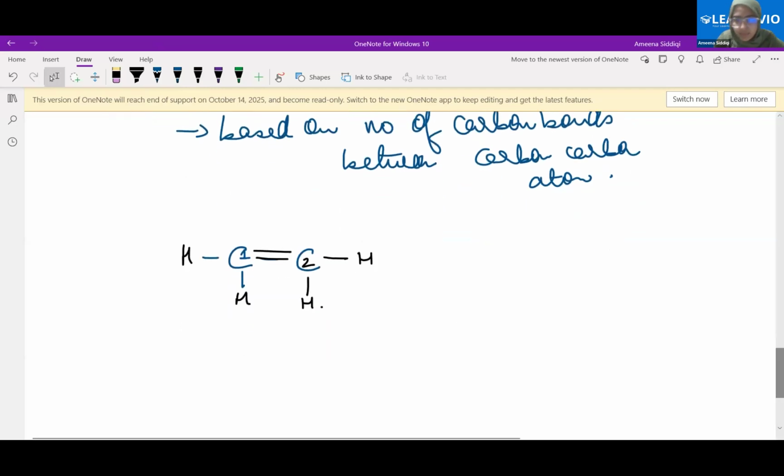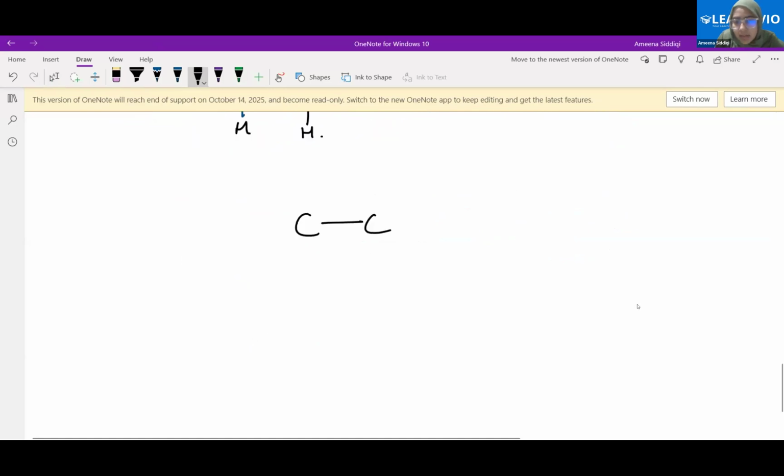See, let's take one more example. How many carbon atoms are here? 3. Now you told me the first carbon atom, the second carbon atom, the third carbon atom. The first carbon atom and the third carbon atom need 3 hydrogen atoms each because one of their bonds is bonded to the second carbon atom, right? The second carbon atom needs just 2 hydrogen atoms because 2 of its bonds are already there, right? Yes, ma'am.